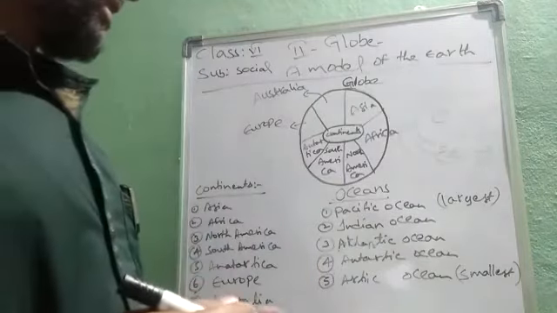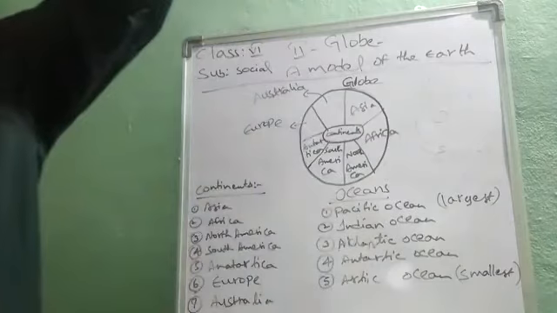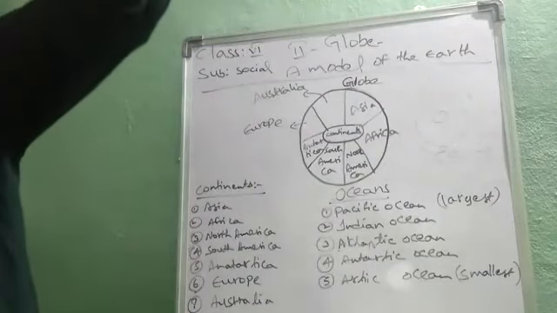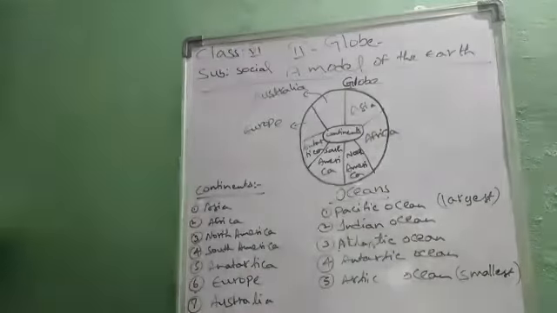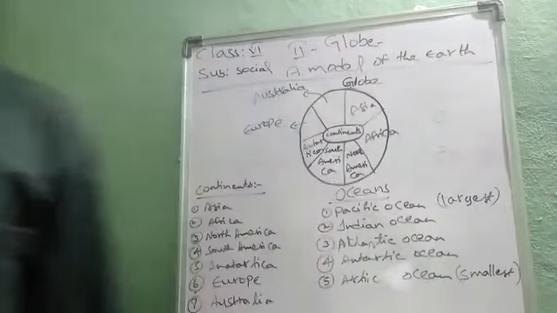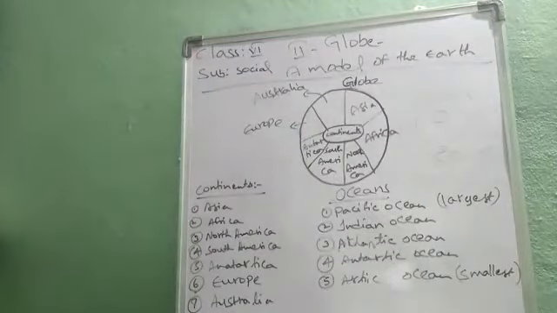For that, scientists and many sailors have studied the shape and size of the earth, and they have given a clear picture of it, which is in the form of a globe. So we know that the Earth is spherical in shape.